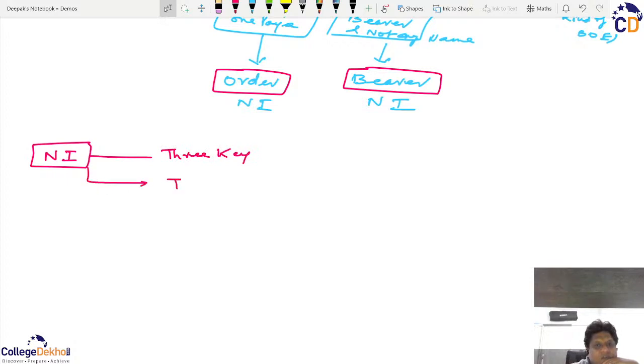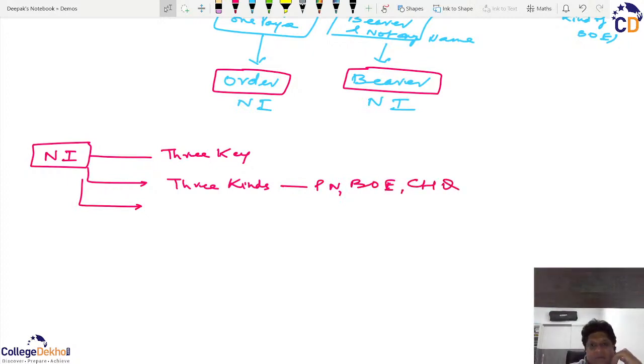They are of three kinds, that is, promissory note, bill of exchange, and check. And they are primarily order instrument or bearer instrument.